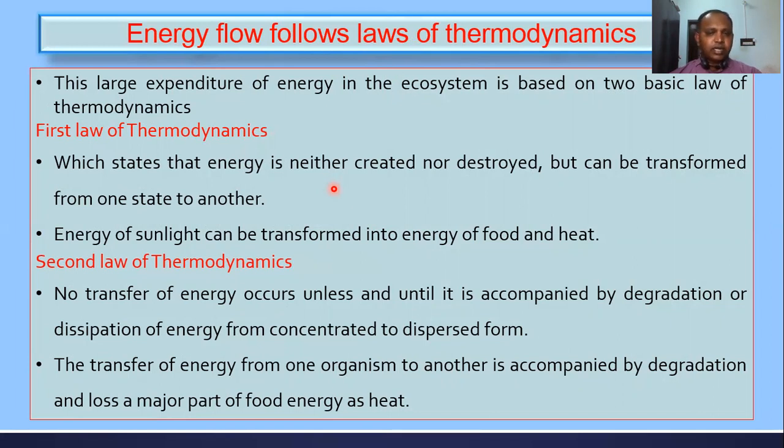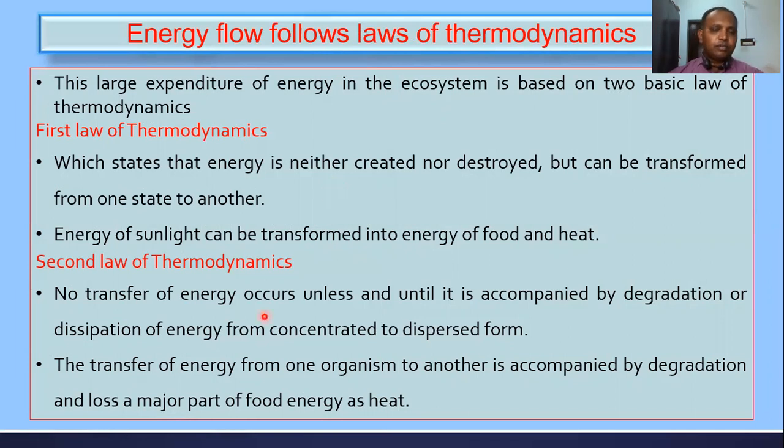The energy from sunlight enters the producer, and from the producer to the next level, how is it transformed? The energy in the form of solar radiation is transformed into food, and then transferred to the next level. And the energy is lost as heat, right? From one form to another form, but energy is not destroyed.